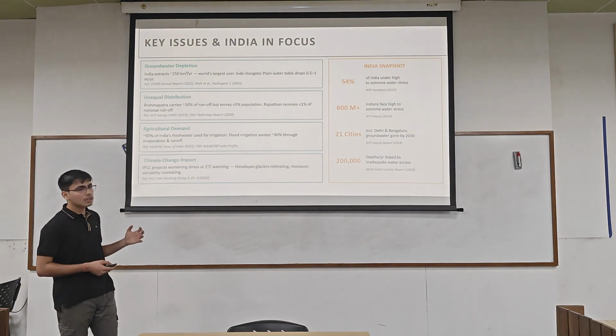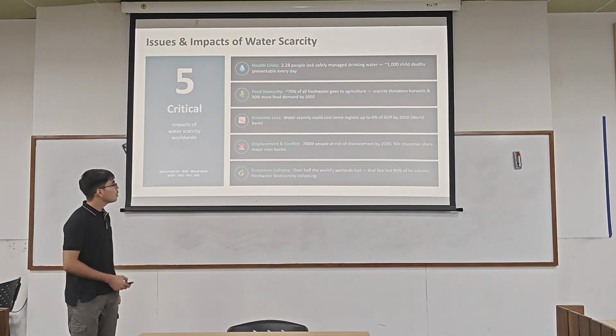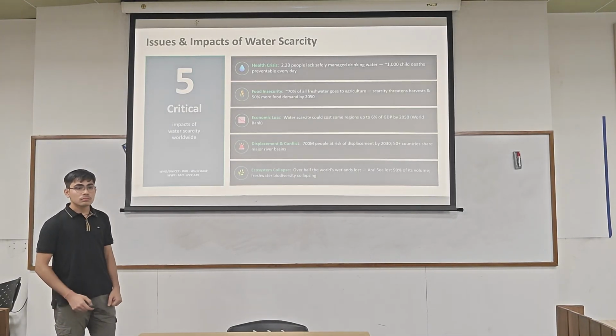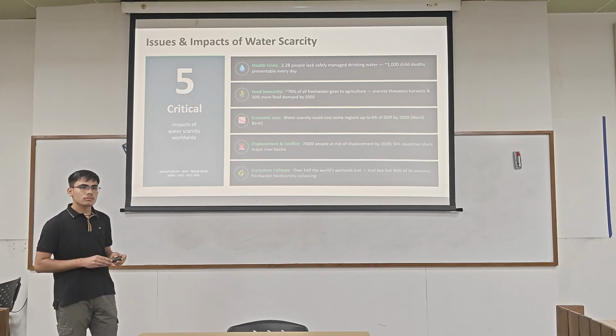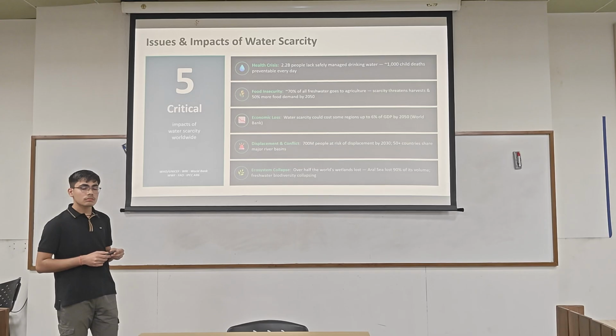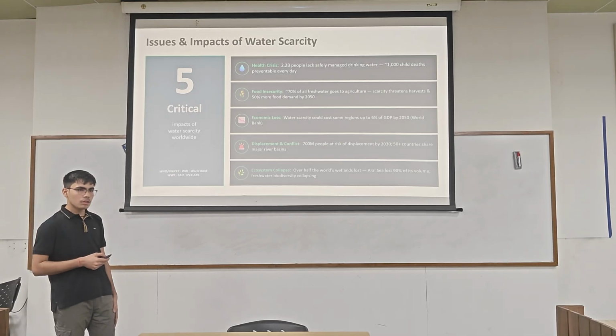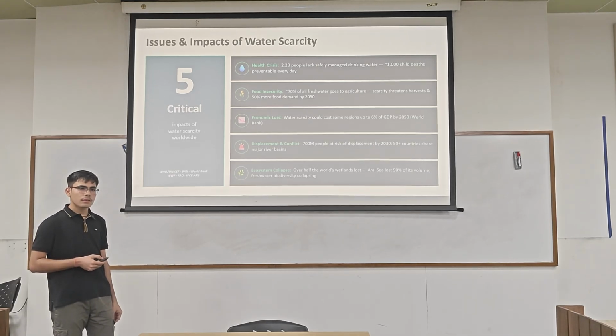Can you just go back? So basically the main 5 threats you are mentioning: one is health crisis, then food insecurity because agriculture will go down, economic losses, displacement and conflicts between regions, states and countries, and ecosystem collapse of wetlands, river ecosystems and lake bodies as well.